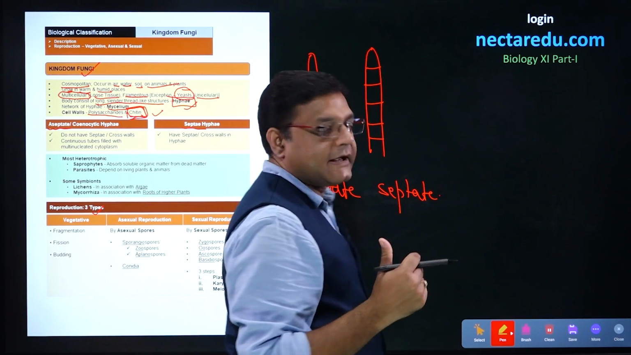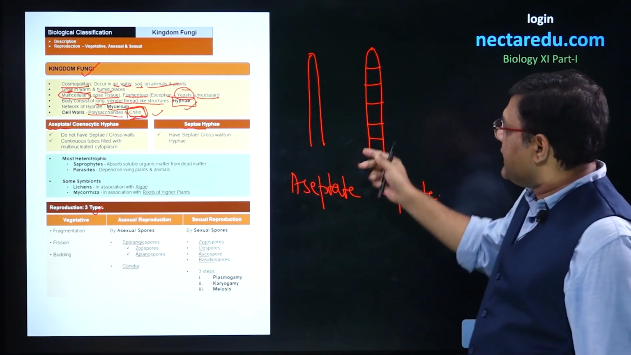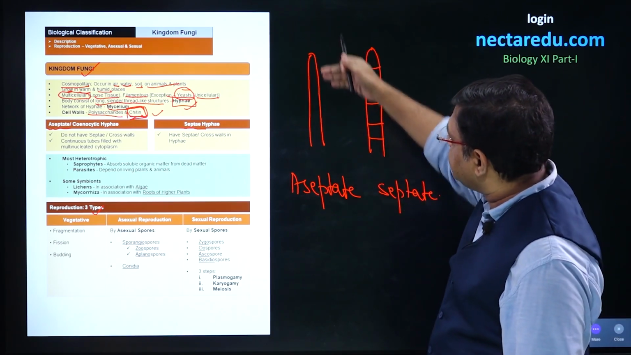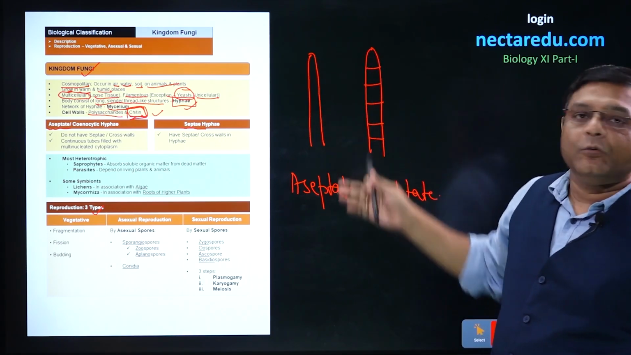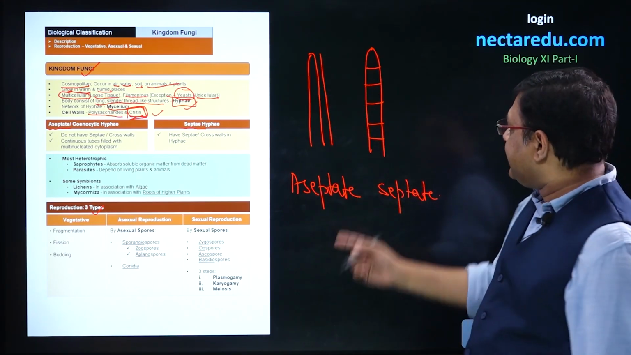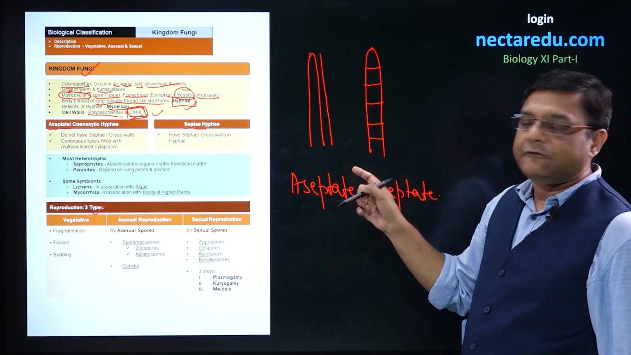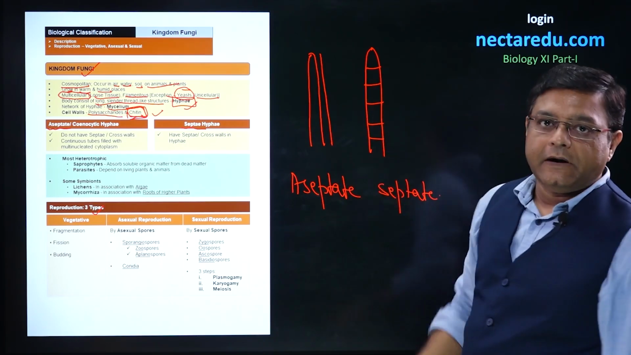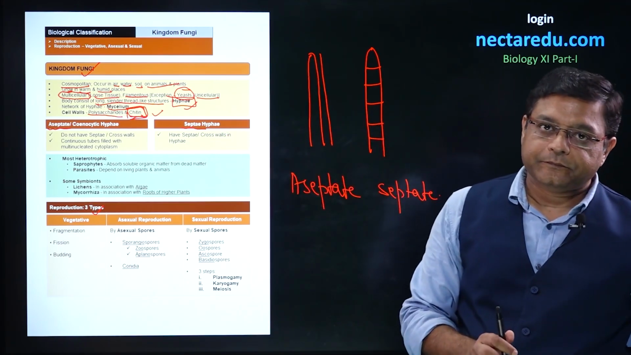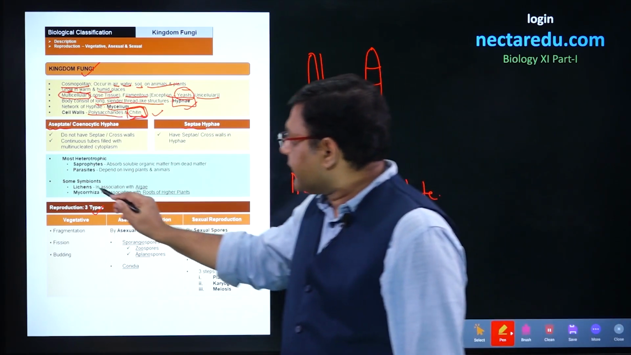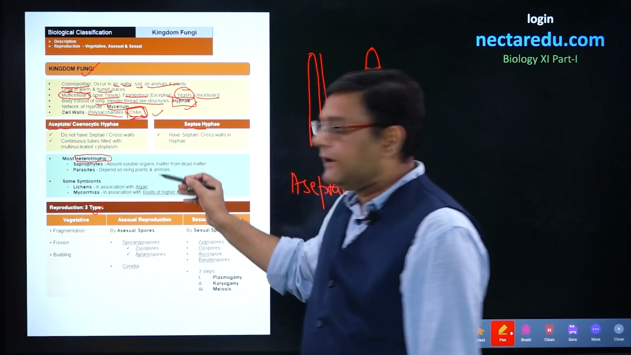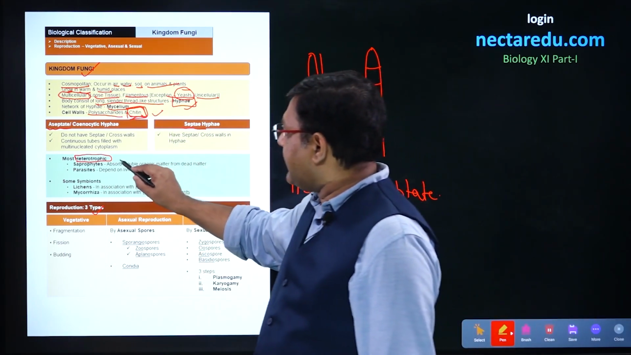Now, in the first case, that is aseptate hyphae, since there are no cross walls or septae, we can say that this will be multinucleate cytoplasm and it will be a continuous tube. But in the case of septate hyphae, it will not be multinucleated, and that is the difference between these two types. After this, talking about the condition in the case of fungi, most fungi are heterotrophic.